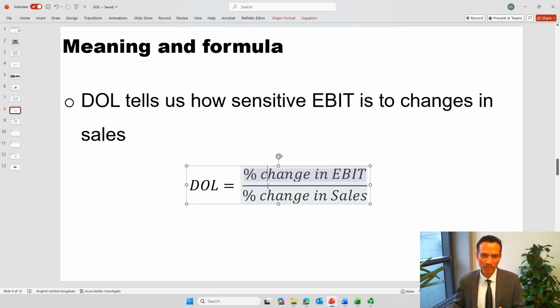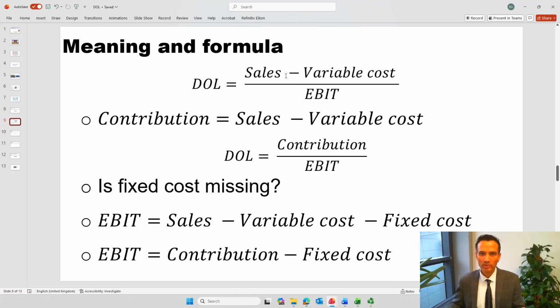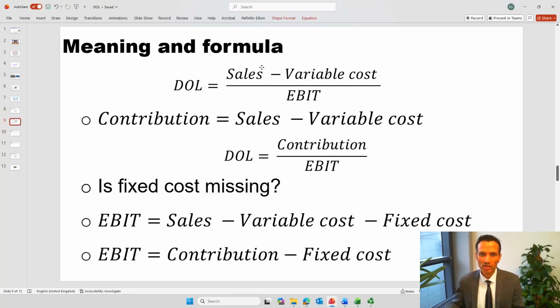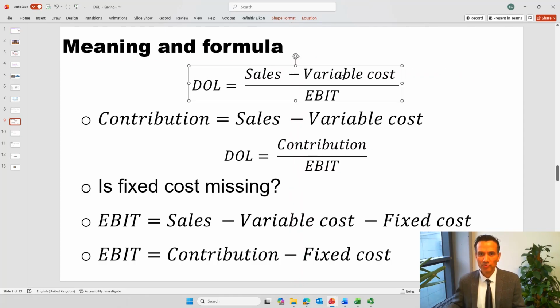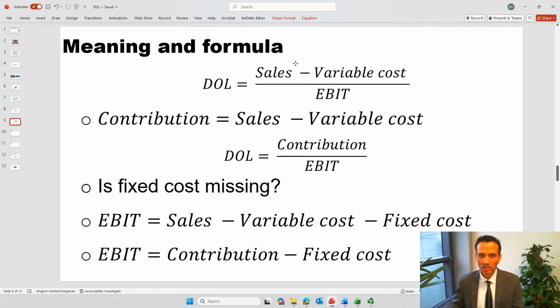You can implement this very simple accounting formula: degree of operating leverage is given by sales minus variable cost divided by earning before interest and tax. Now you may already know sales minus variable cost is also known as contribution margin. So this equation can also be written in this format.